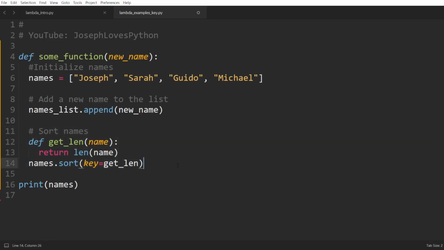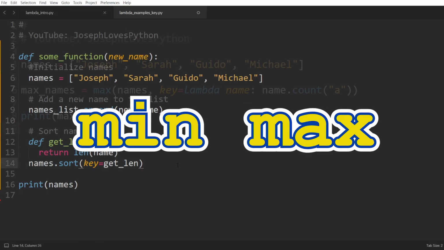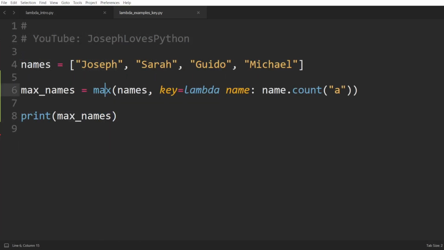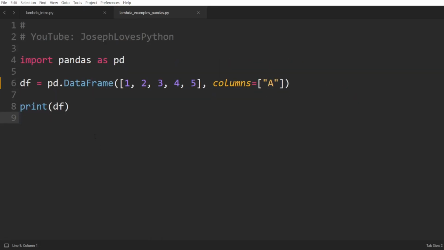Other examples of functions that can take in this key argument are the min and max functions. Here's an interesting use case where I'm getting the max element in this names list not based on alphabetical order, but rather on the number of letters A each name contains. How cool is that? Another example that might interest data science folks is when using the Pandas module.